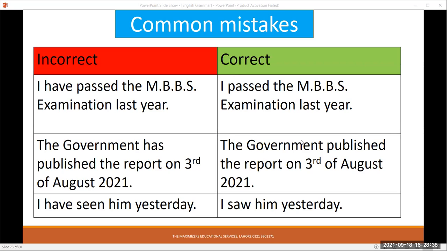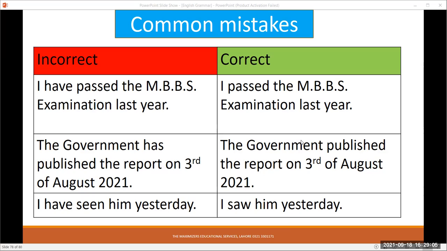I have passed the MBBS examination last year. Instead of have passed, because the activity ended in the past, and its effect is not on the present, we'll use past indefinite tense. I passed the MBBS examination last year. The government has published the report on 3rd of August 2021.